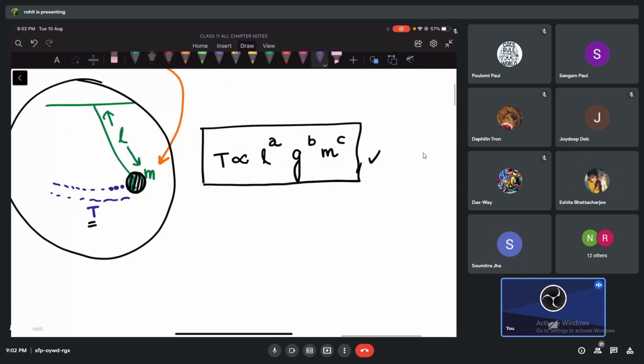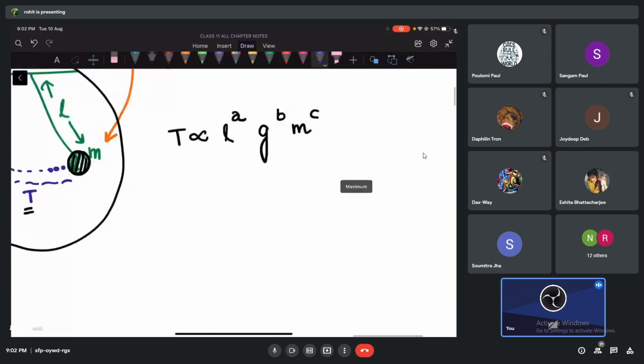T depends, proportional sign, I hope you understand. T depends on length to some power, depends on g to some power, depends on mass to some power. This information will be given. They will tell you T depends on length, T depends on gravity, T depends on mass. This is what they will tell you in the question, and we will exactly use the dimensional method.